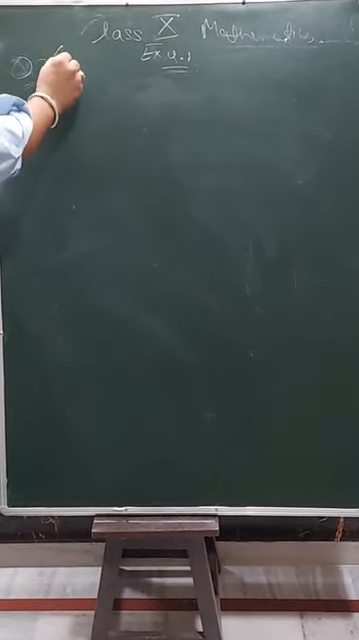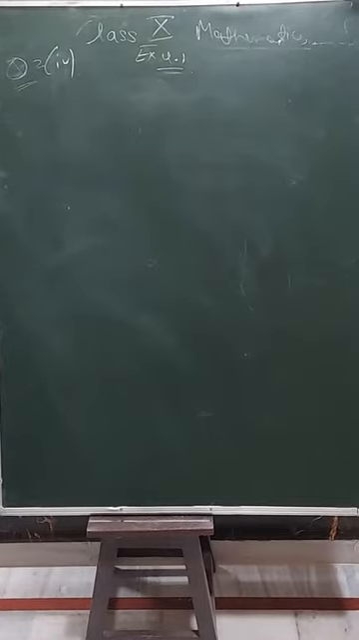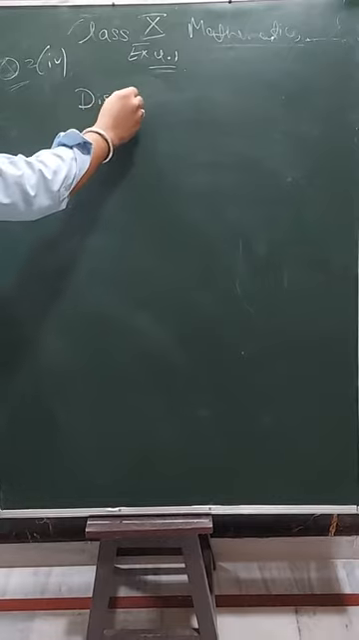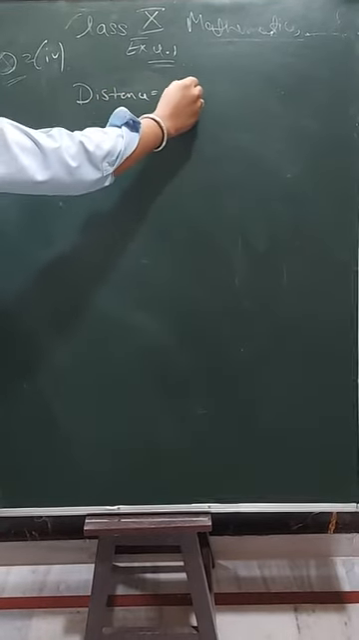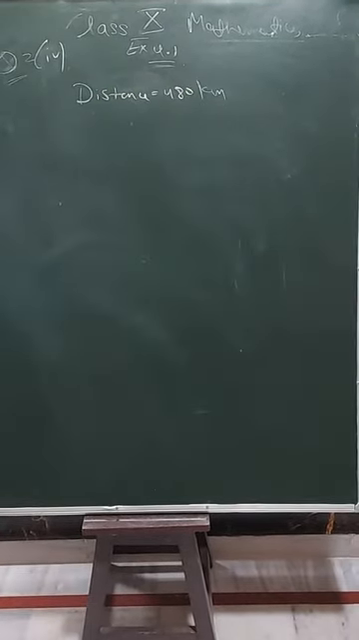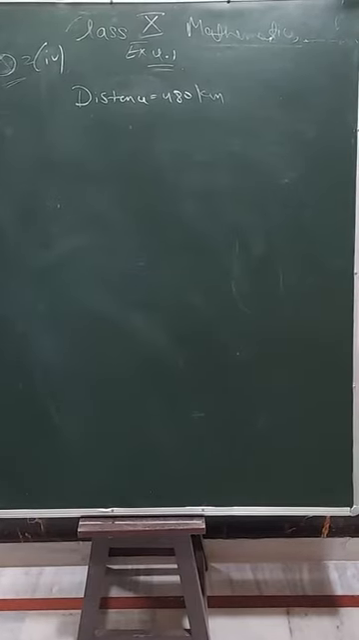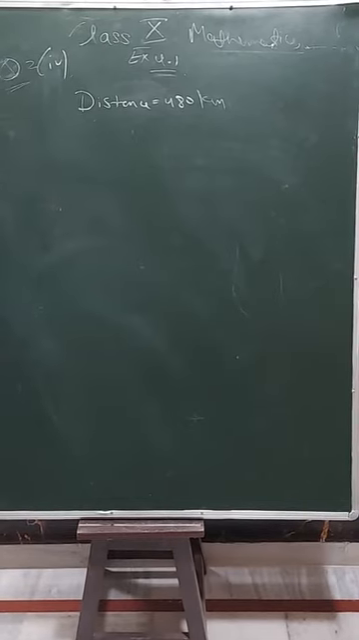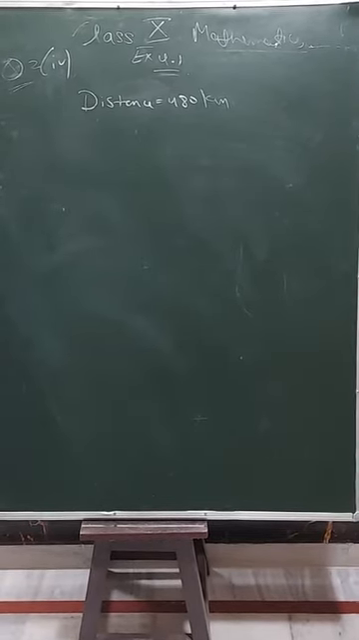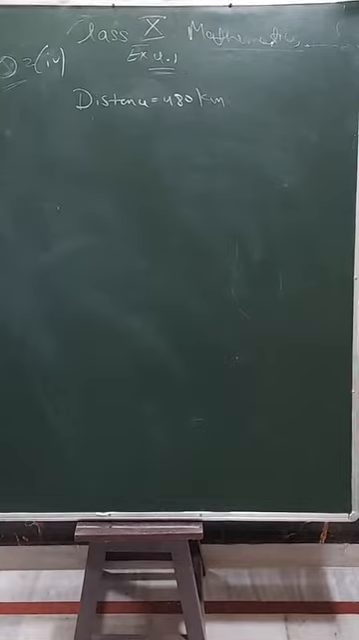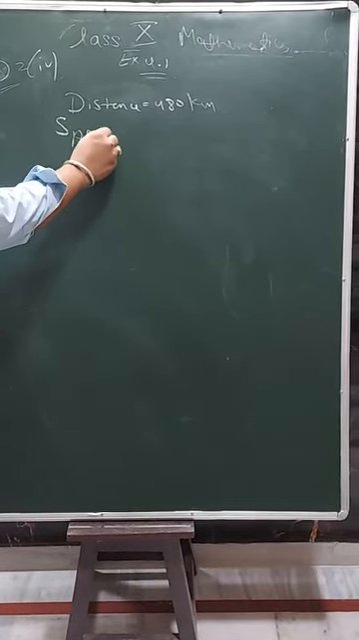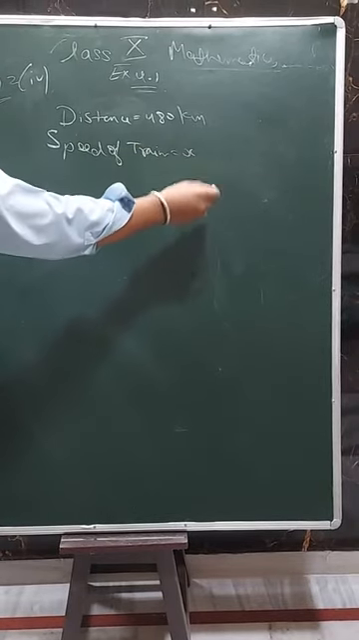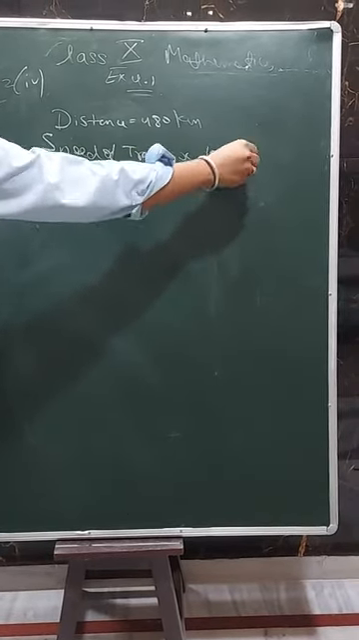Fourth question: a train travels a distance of 480 km at a uniform speed. Distance is 480 km. If the speed had been 8 km less, then it would have taken 3 hours more to cover the same distance. We need to find the speed of the train. So I will take the speed of the train as x kilometer per hour.